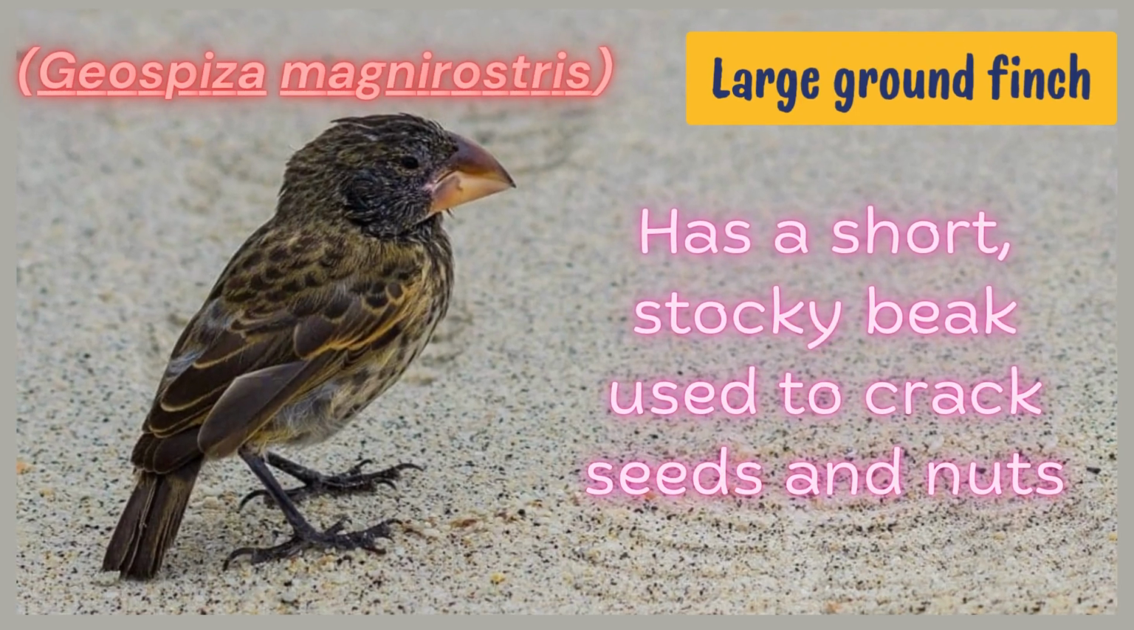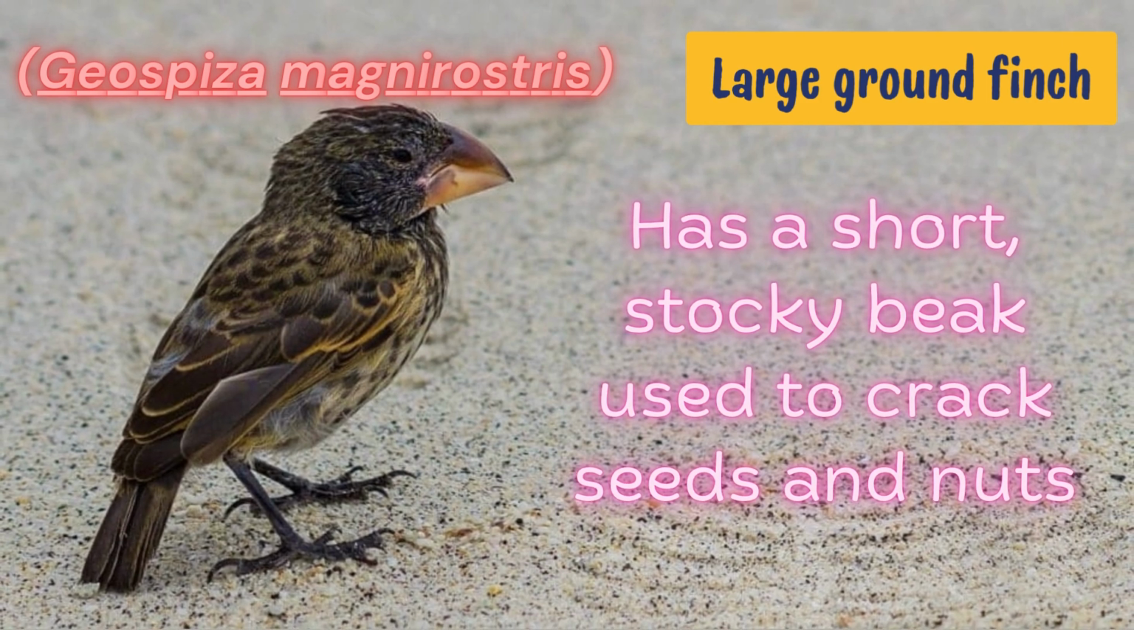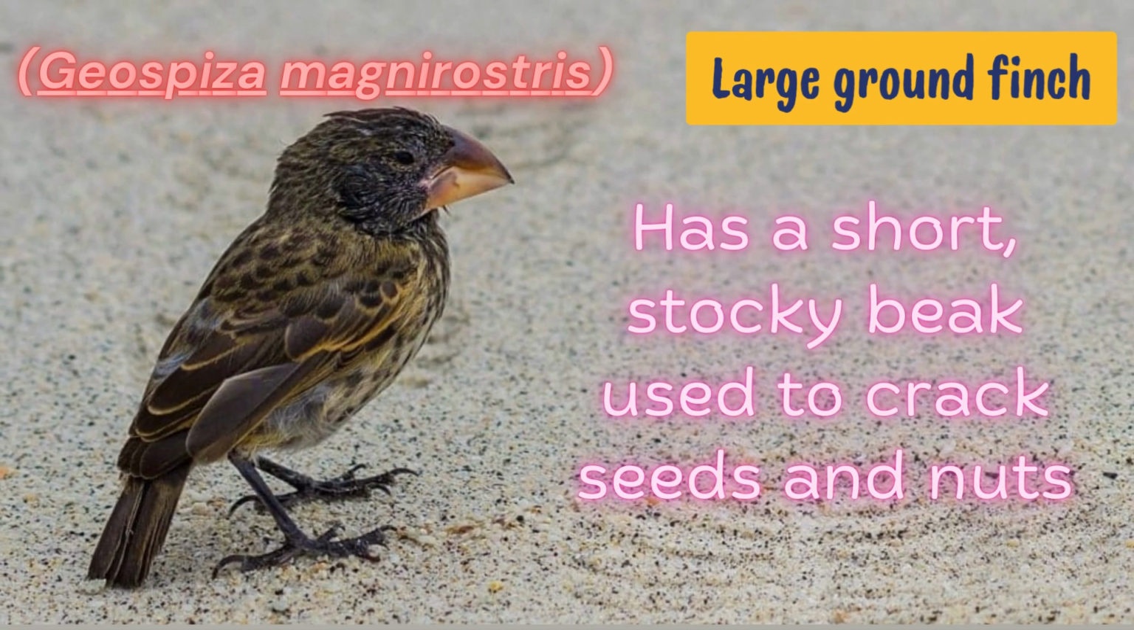Another example is of the large ground finch, also known as Geospiza magnirostris. It has a short, stocky beak used to crack seeds and nuts.